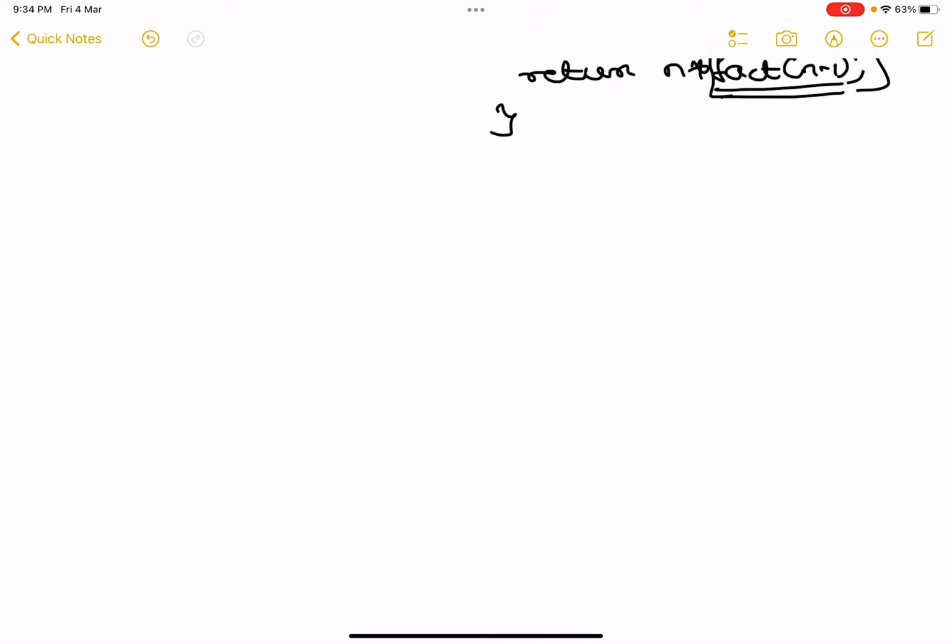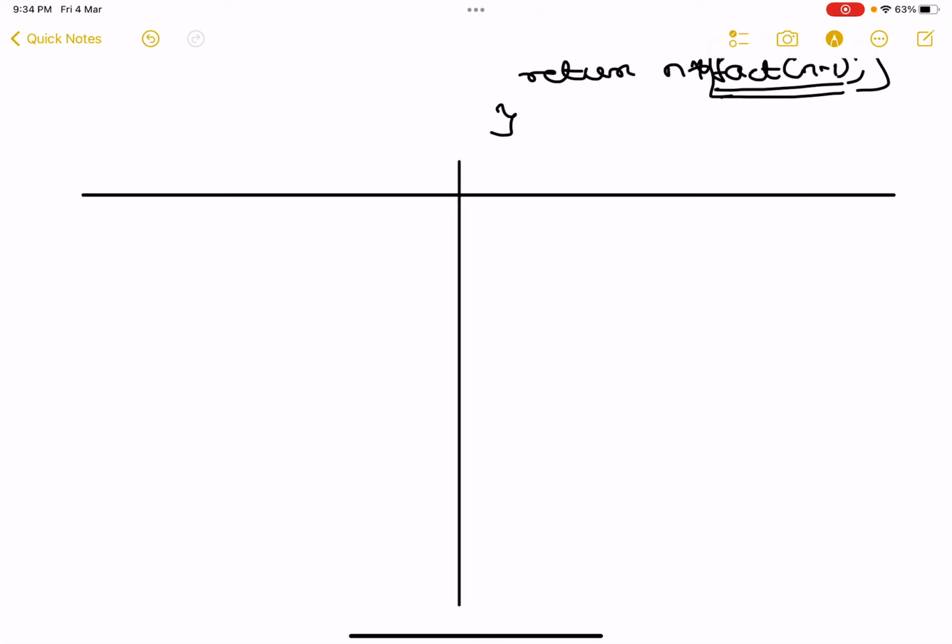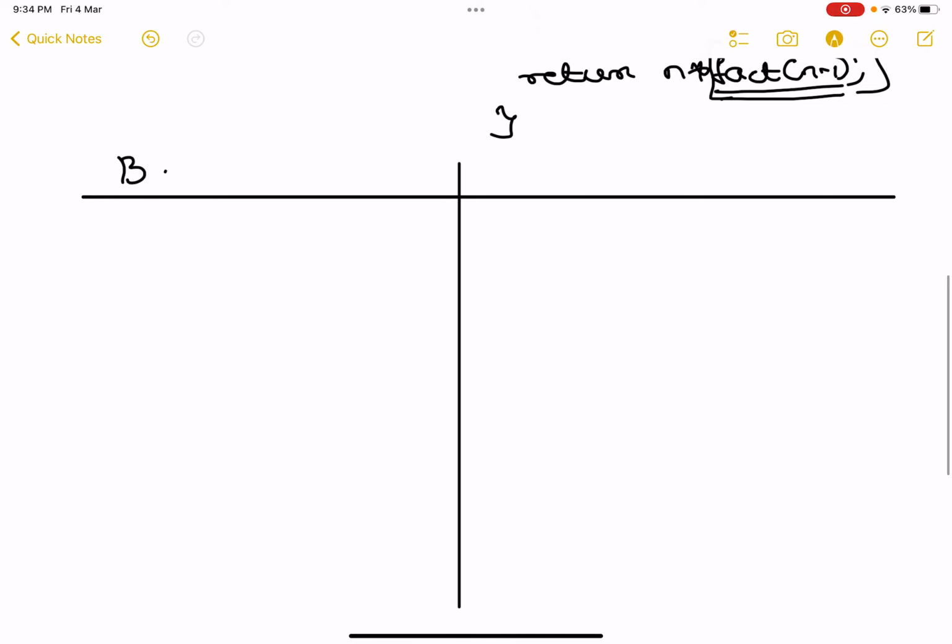We'll go straight. Now, to understand recursion better, I want to tell you two things. This is a secret formula, and there is no particular division in recursion like this, but for your understanding I divide recursion into two methods. This is not there anywhere, so don't write it down, it's just for understanding purposes. The first one is called backward recursion. The second one is called forward recursion.